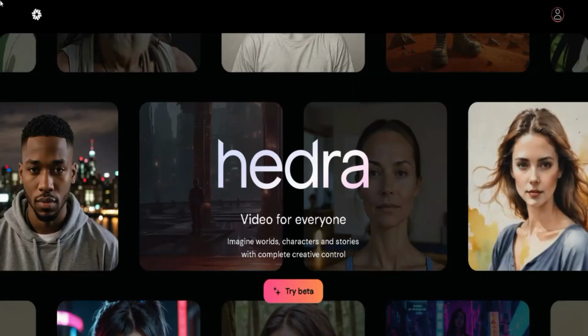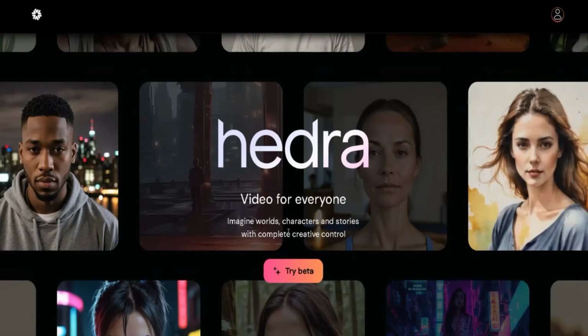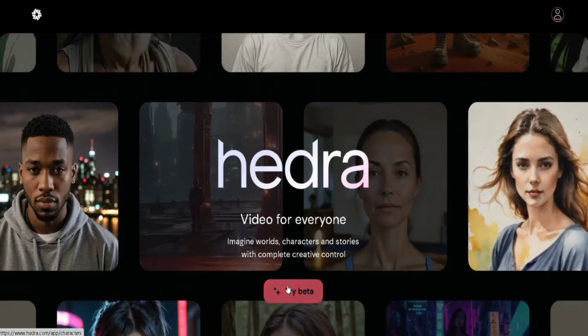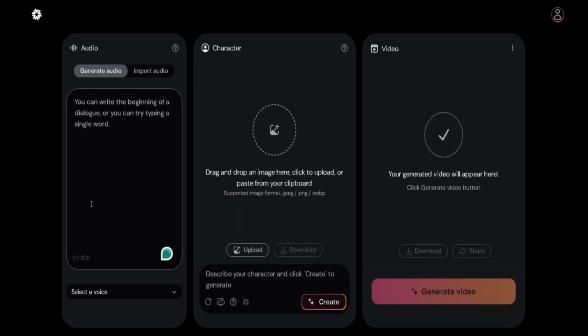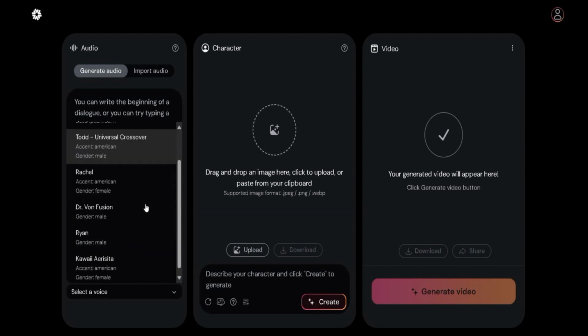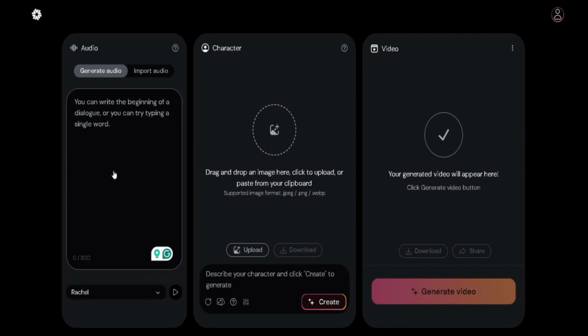The tool that we are going to use today is called Hydra AI. This AI tool is going to turn our images into a talking music video. Now click on the try beta over here, and you can see that this space is where you are going to type in your scripts, and they are having AI voice that you can choose from. For example, let's preview some of the voice and see how it's going to look like.